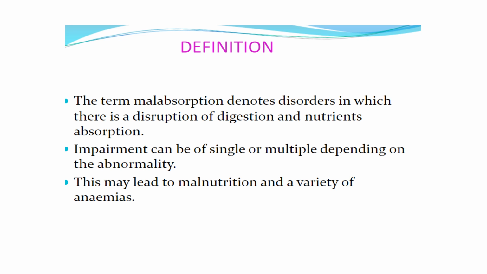The term malabsorption basically describes disorders in which there is disruption of digestion and nutrient absorption. It can be a single entity or it can be a part of a multiple or a systemic disease, depending on the abnormality. The food must be digested, absorbed, and transported from the villi of the intestinal mucosa into the bloodstream. And anything that disrupts this normal transportation will lead to malabsorption. Malabsorption in children usually consists of chronic diarrhea, abdominal distension, and failure to thrive, which is the normal triad of malabsorption or malabsorption syndrome.